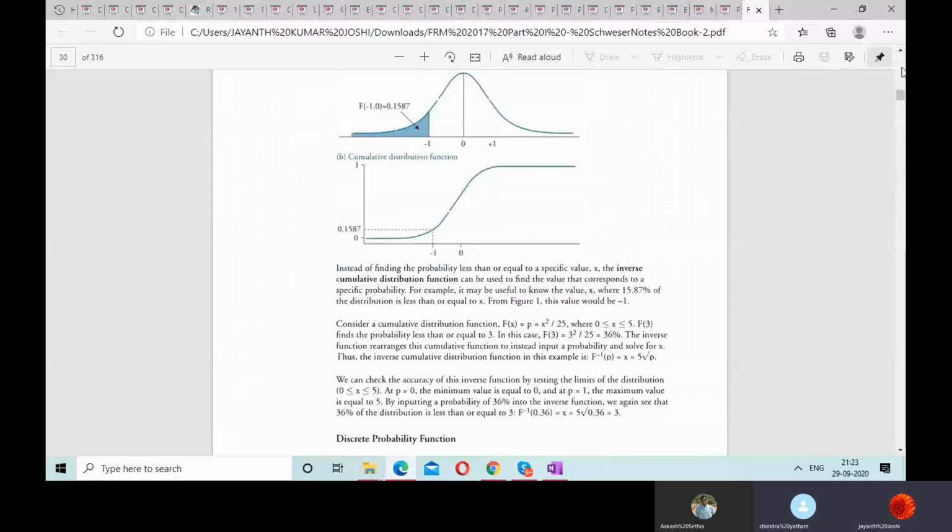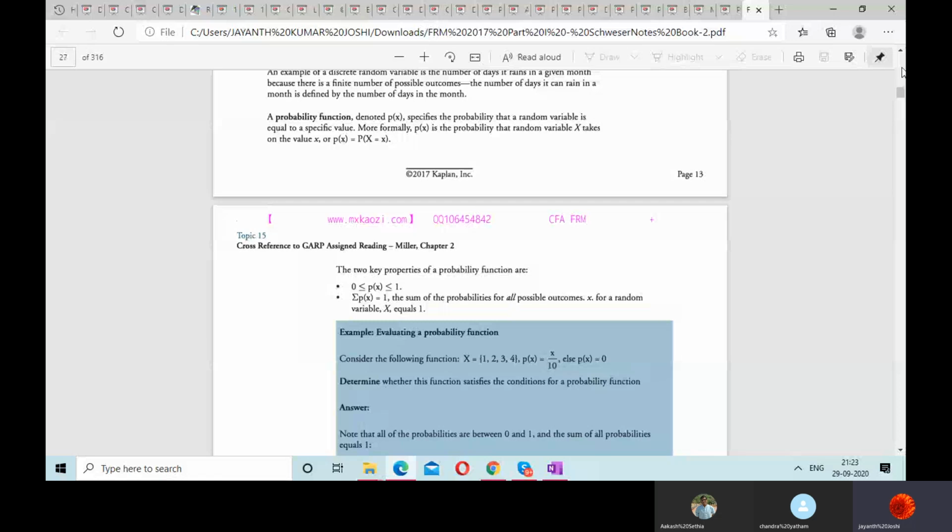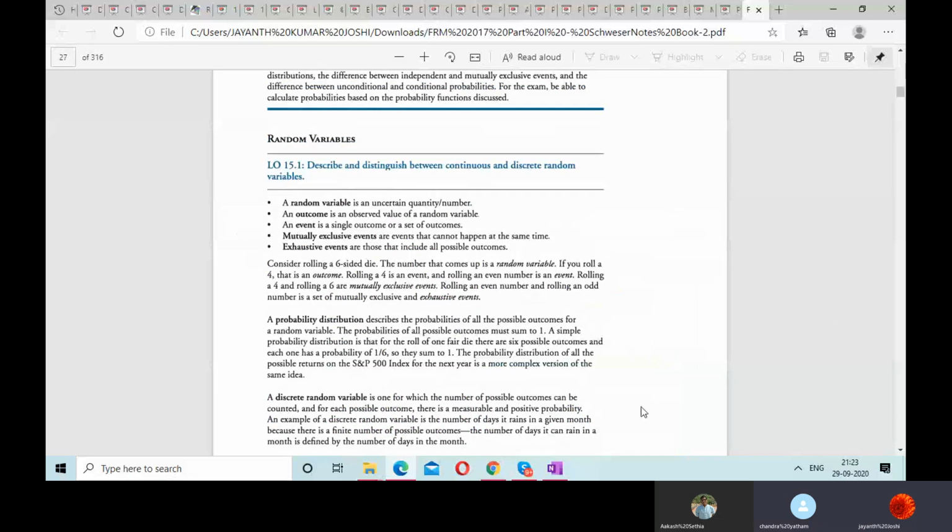So what is probability? Probability means chance. So the chapter today is probabilities. Probability means chance. It is nothing but it shows happening or non-happening of an event.